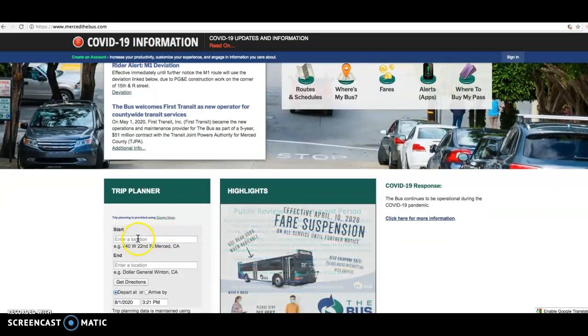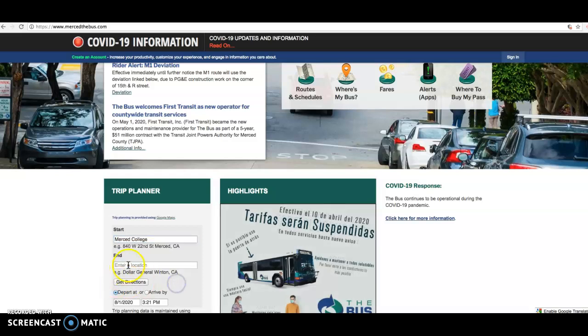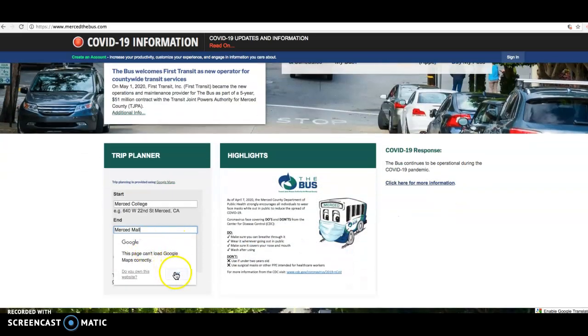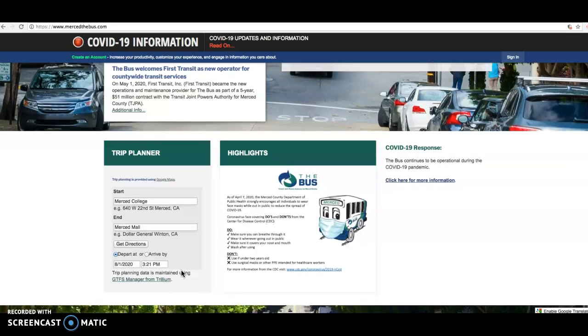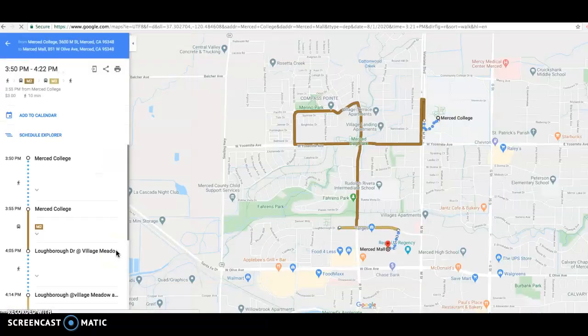Now let's say that you want to get from Merced College to the mall, to Merced Mall. It'll take you to Google Maps. Once you click on Get Directions, it should take you to Google Maps.